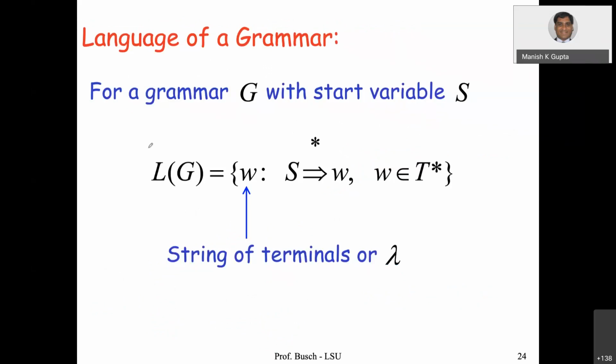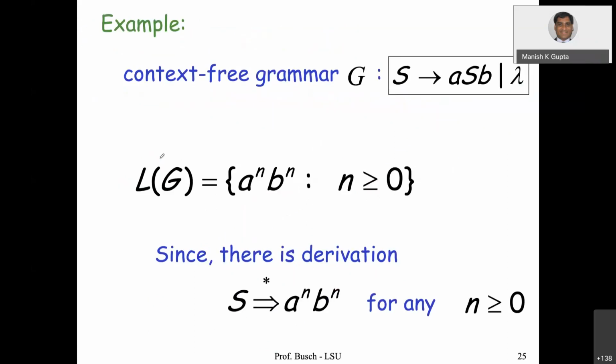By the way, the language of the grammar with the start variable S can be described as all those strings of terminals or lambda such that, starting from the start variable, in 0 or more derivations, you arrive at W, where W is in T star. So the language is described by all those strings W which can be derived from these production rules, in 0 or more derivations, starting from the start variable. That is nothing but the language of the grammar.